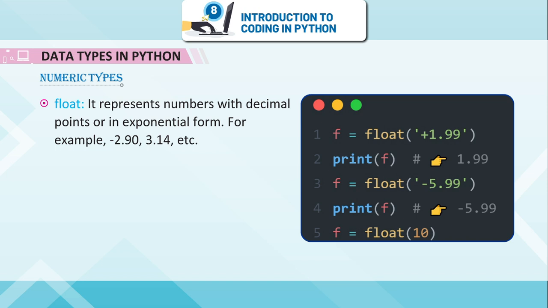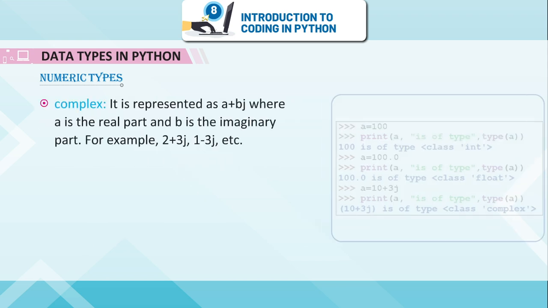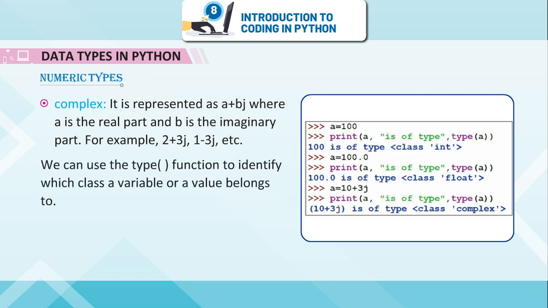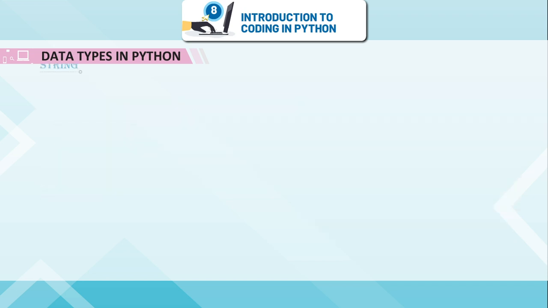Float. It represents numbers with decimal points or in exponential form, for example, -2.90, 3.14, etc. Complex. It is represented as a plus bj, where a is the real part and b is the imaginary part, for example, 2 plus 3j, 1 minus 3j, etc. We can use the type function to identify which class a variable or a value belongs to.